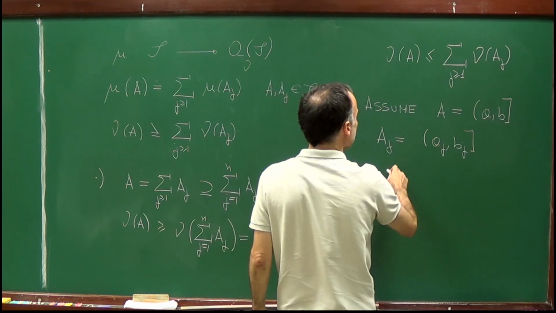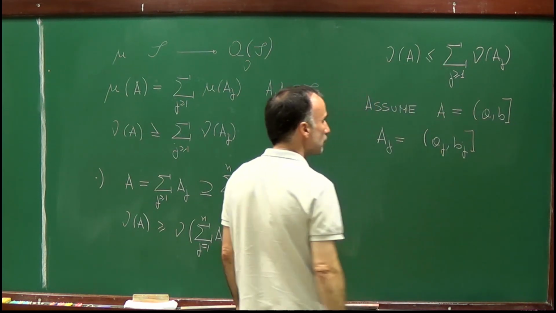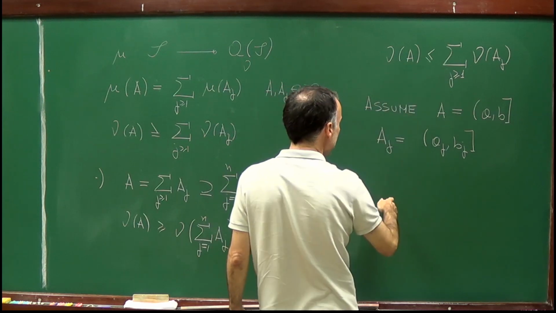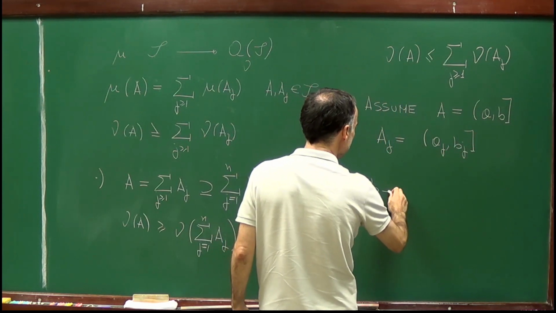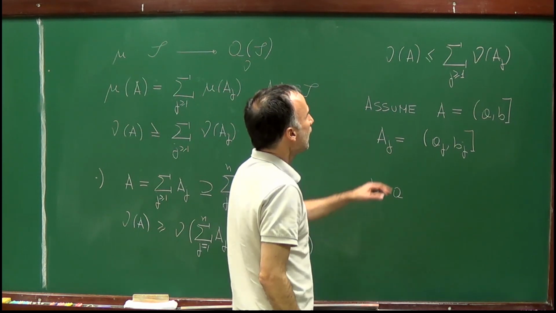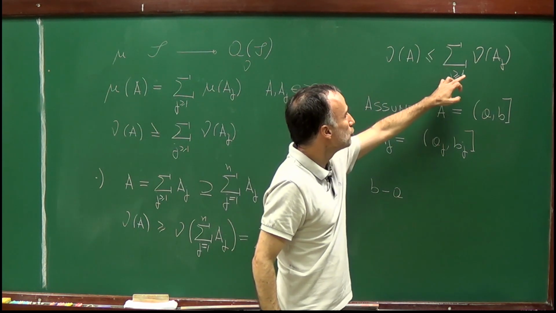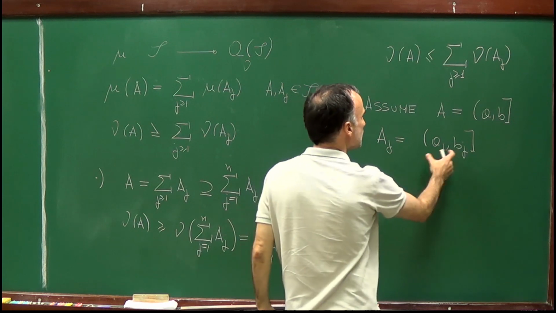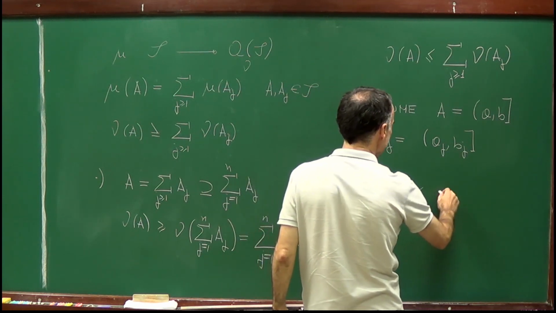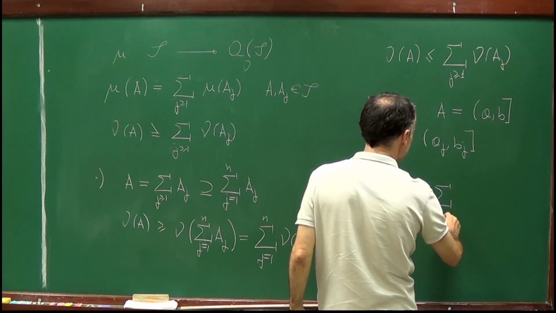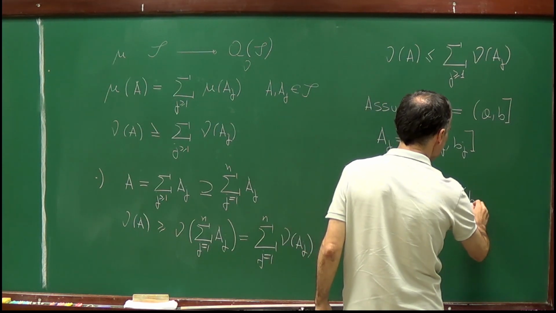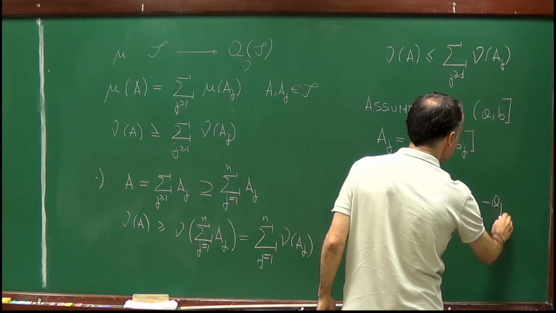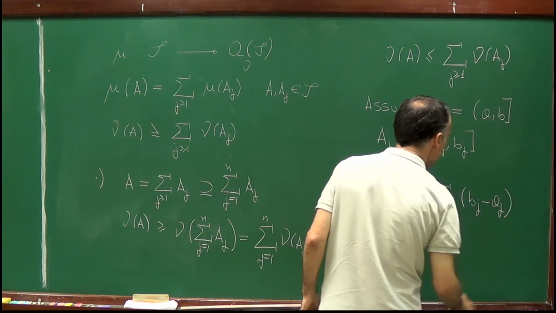So with these two conventions, nu of A is just the length of this interval, which is b minus a, and nu of A_j is b_j minus a_j. So I have to show that b minus a is smaller or equal than the sum of b_j minus a_j,